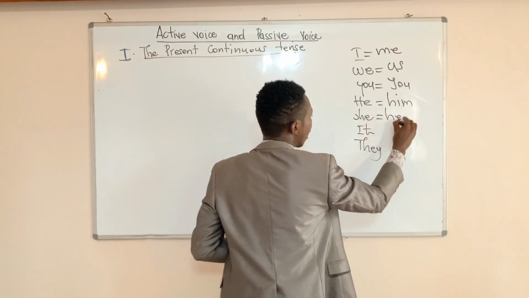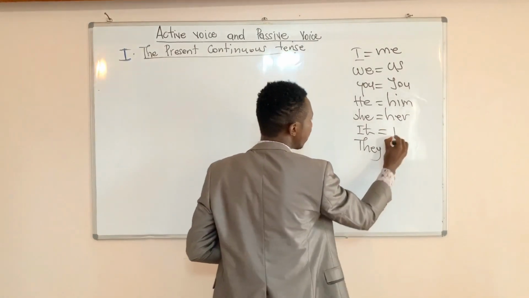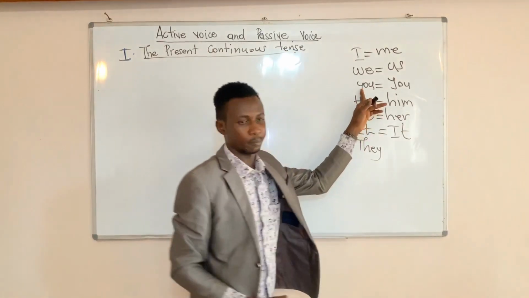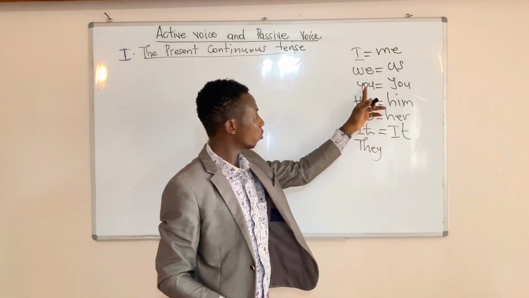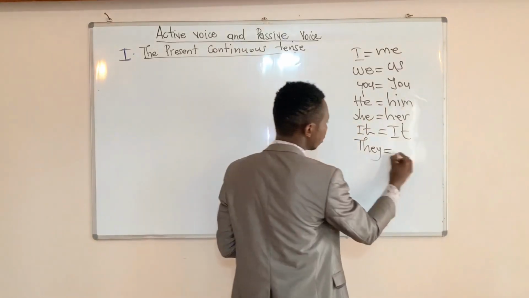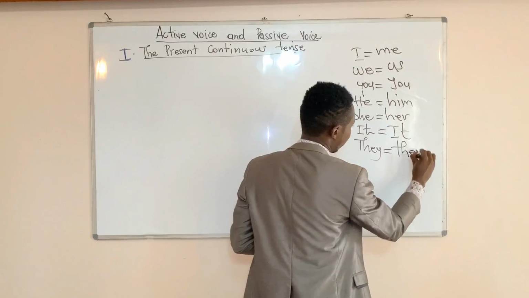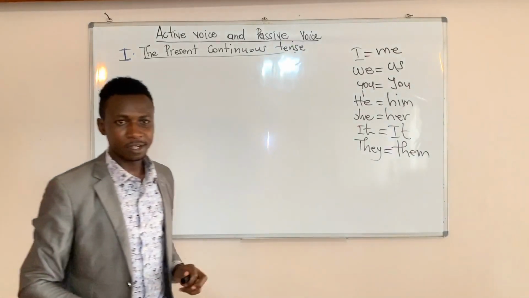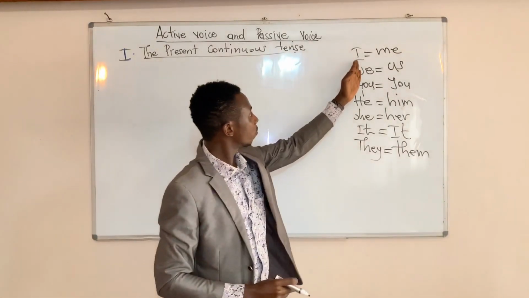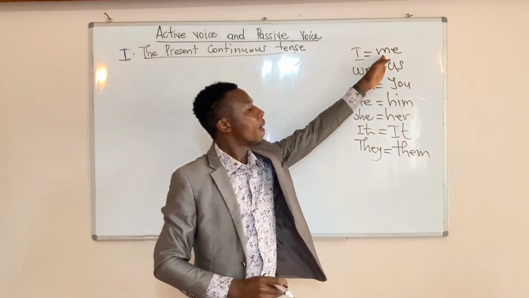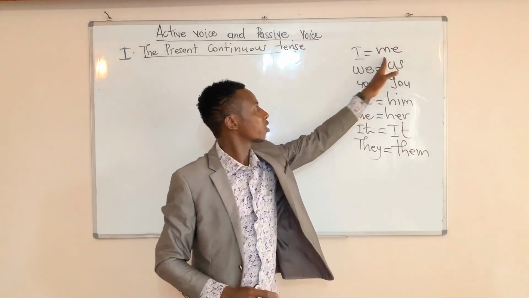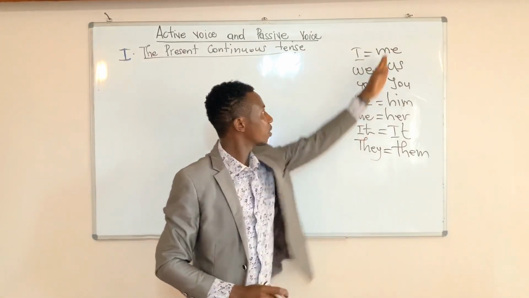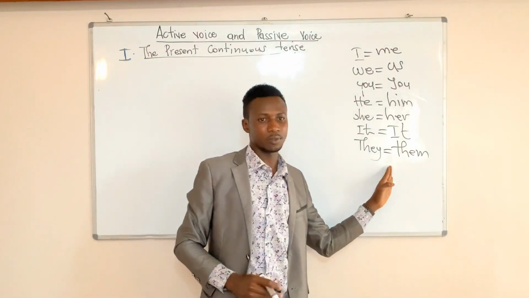She, her. It remains it, no change. They changes to them. Are we together? So these personal pronouns change to objective pronouns. We call them personal pronouns, but these are objective pronouns.